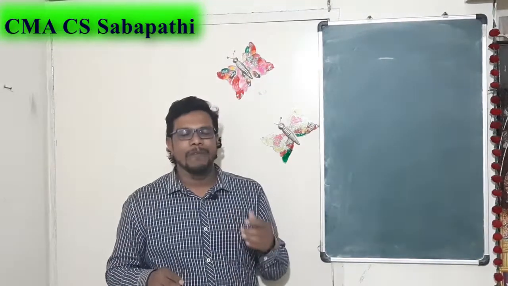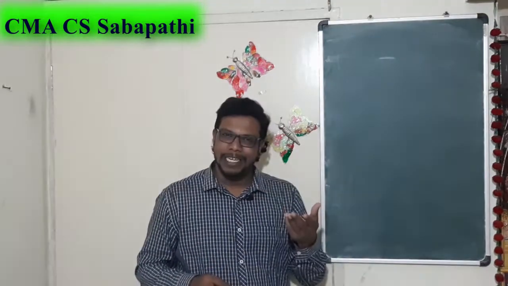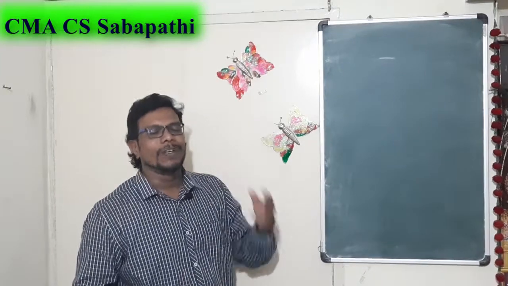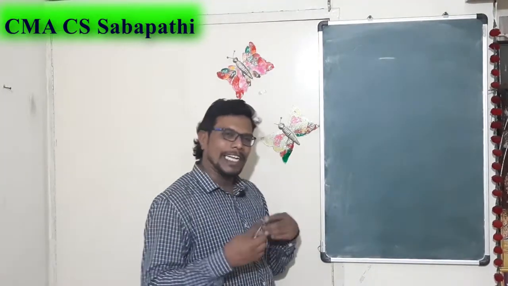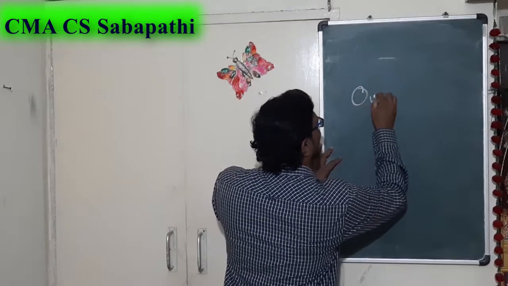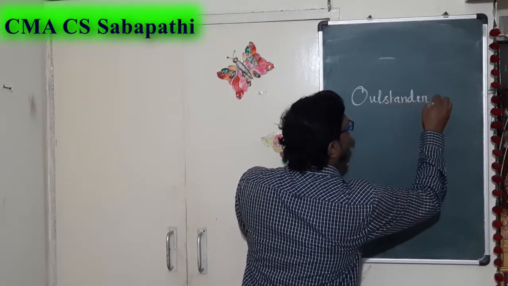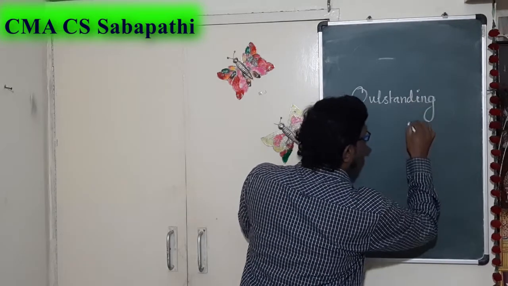First I go with outstanding liability. The second one is the provision. After that we go to the contingent liabilities. Let us move on. What is outstanding liability? Why are we calling it outstanding liability?